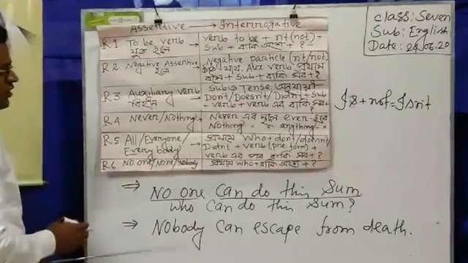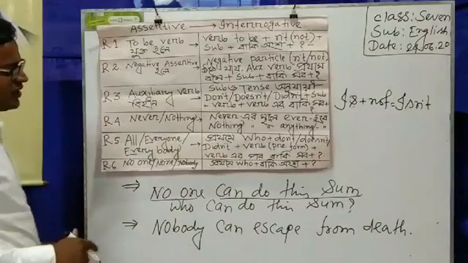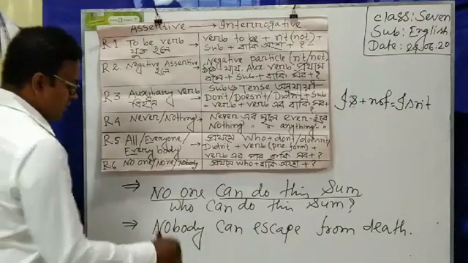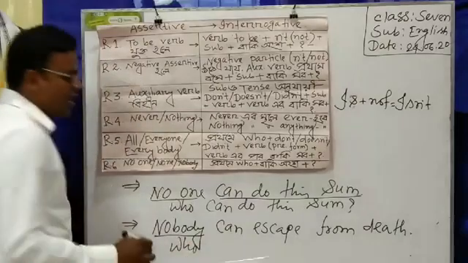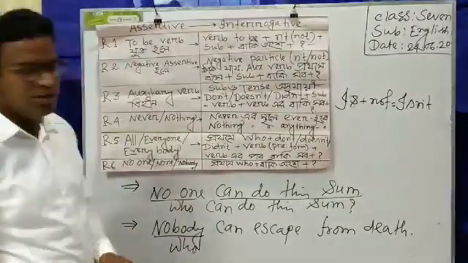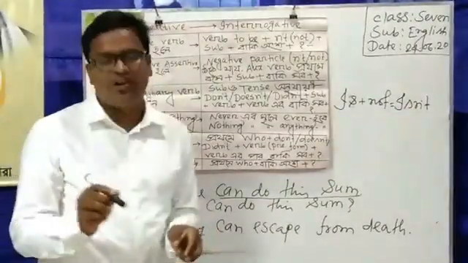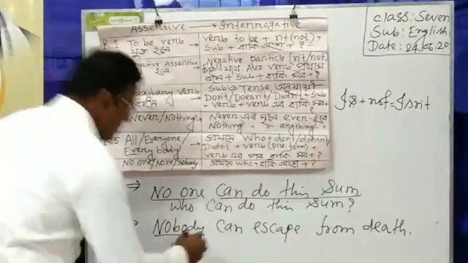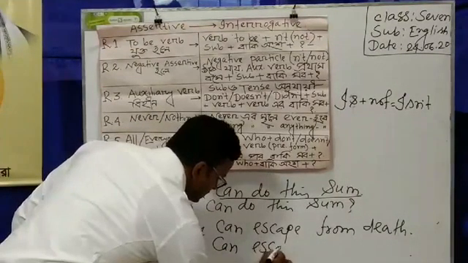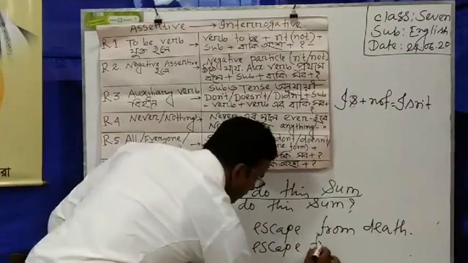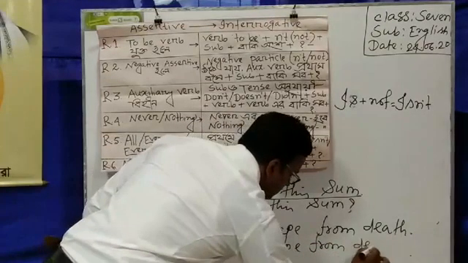Dear student, and then the another sentence, nobody can escape from death. In place of nobody, I have to write who, and the other part of the sentence will be in its actual form. There is no change here. So I have to write who can escape from death.